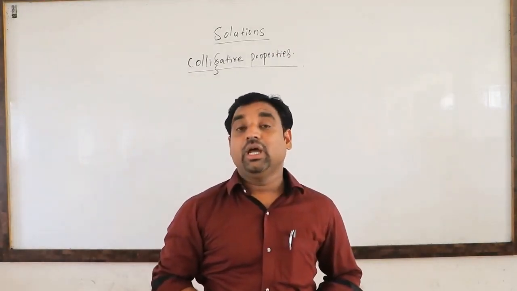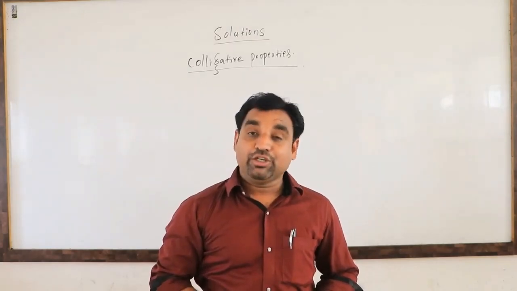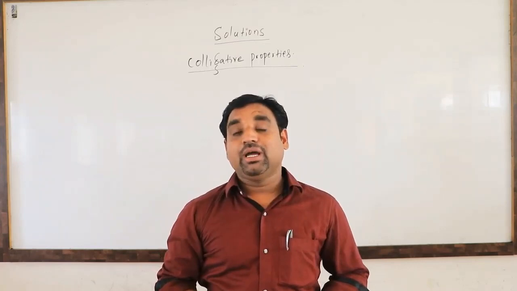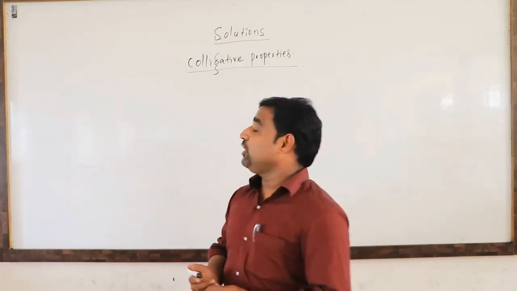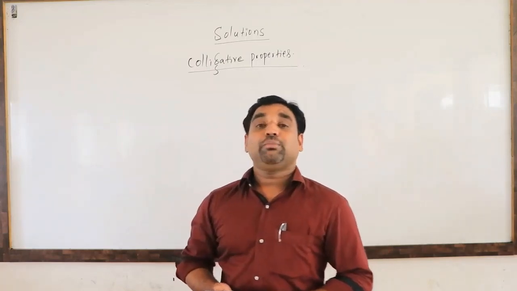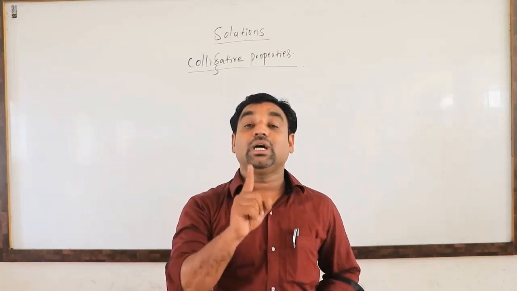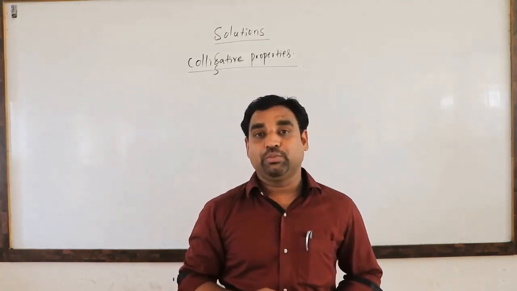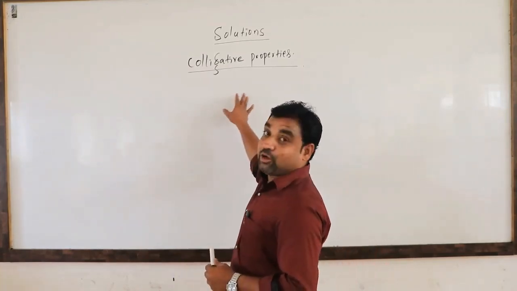One is the relative lowering of vapor pressure, second one is the elevation of the boiling point, the third one is the depression of the freezing point, and the fourth one is the osmotic pressure. And what is the meaning of colligative properties? These are the properties of the dilute solution which depend only on the number of solute particles, not the nature of the solute particles. Such types of properties are known as the colligative properties.